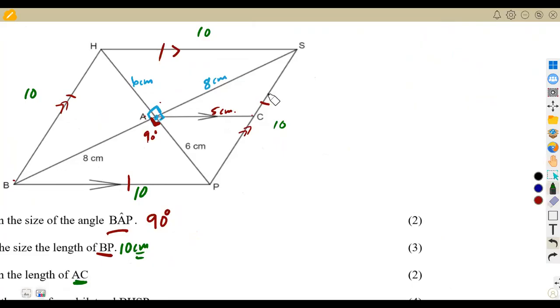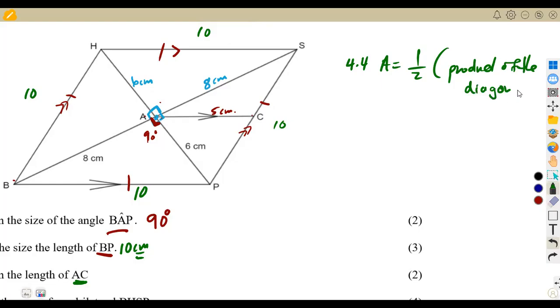The area can simply be taken from the product of the diagonals for a rhombus. Remember, the diagonals bisect each other. So the area can be taken as half the product of the diagonals.